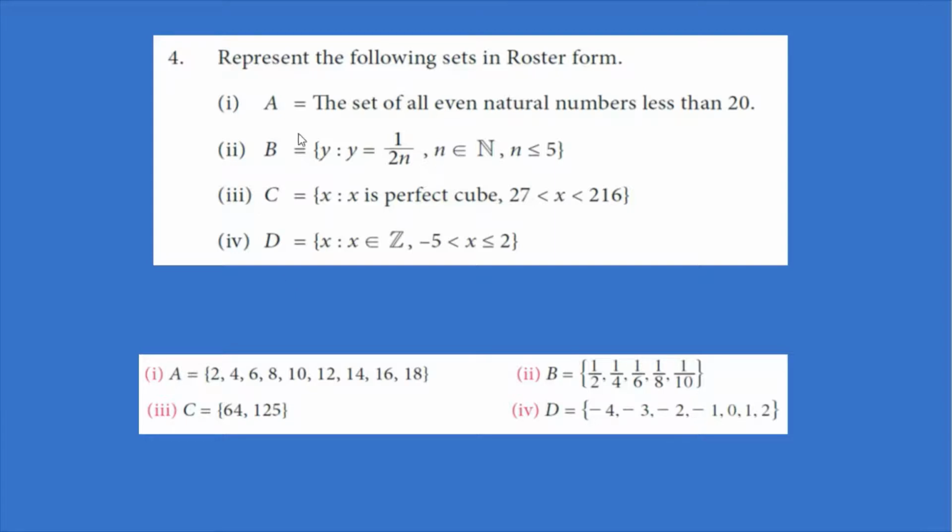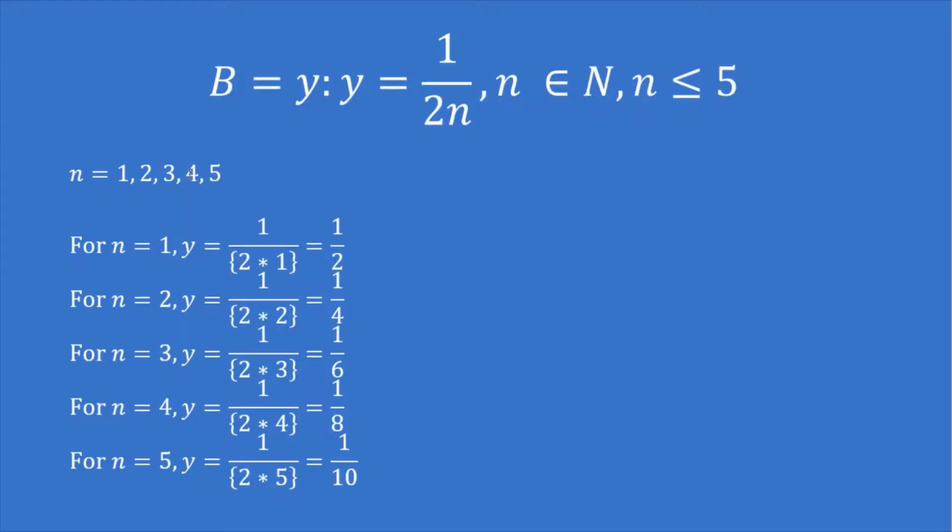The second problem is B is equal to {y such that y = 1/2n and n is an element of natural numbers and n should be less than or equal to 5}. Here we can see that n is an element of natural numbers. So n is equal to 1, 2, 3, 4 and 5. This should be less than or equal to 5, so till 5 we need to include.